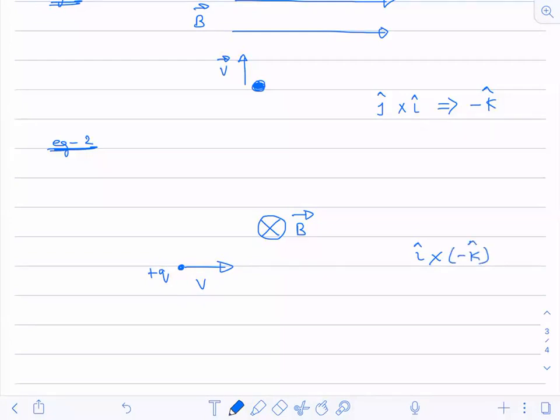Now what will happen here? It will be minus of minus J, which means J cap.